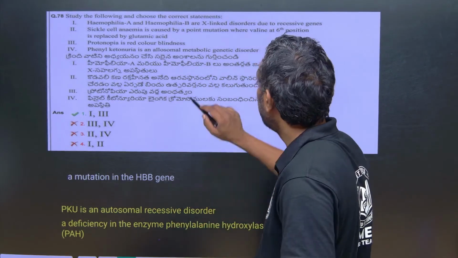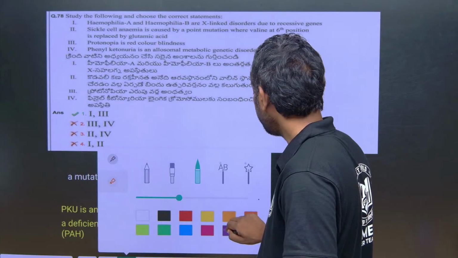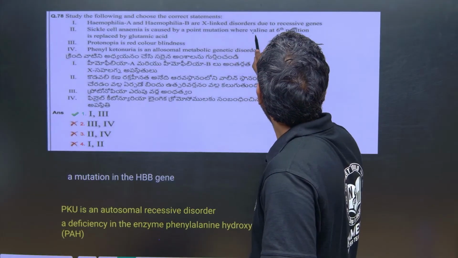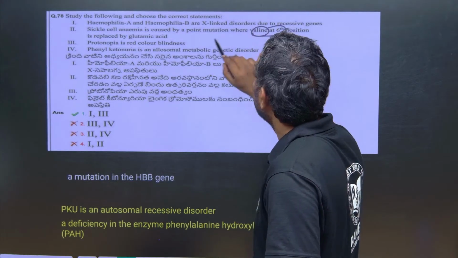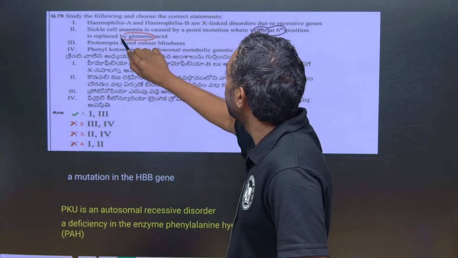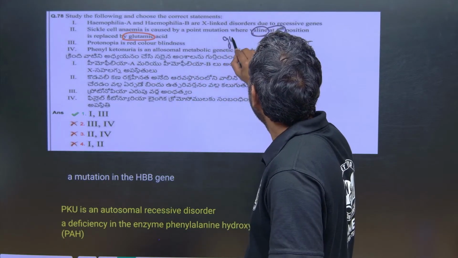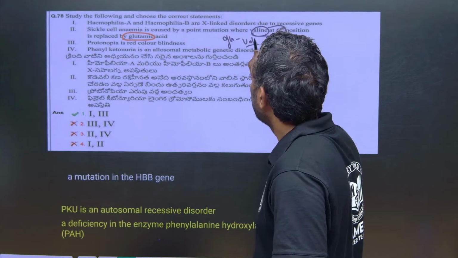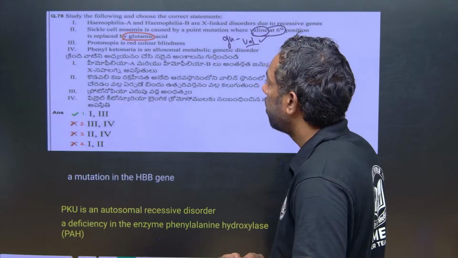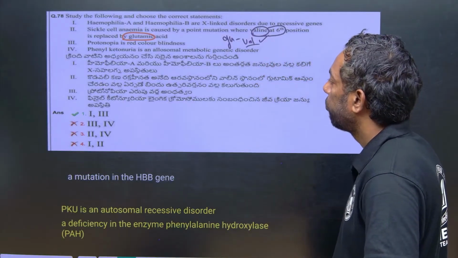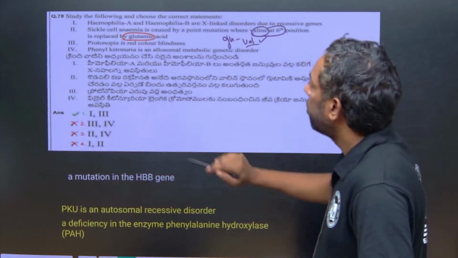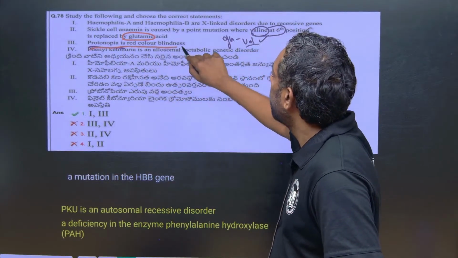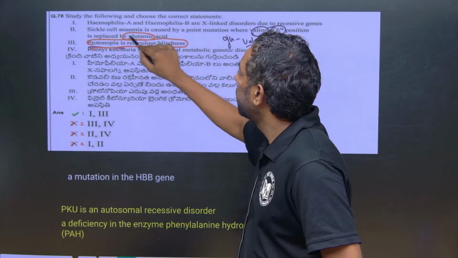Interchange, guys, here interchange. Where the valine at the 6th position is replaced by glutamic acid. No, glutamic acid is replaced by valine. Glutamic acid is replaced by valine. Okay, and third, protanopia is red color blindness. This is the right answer.